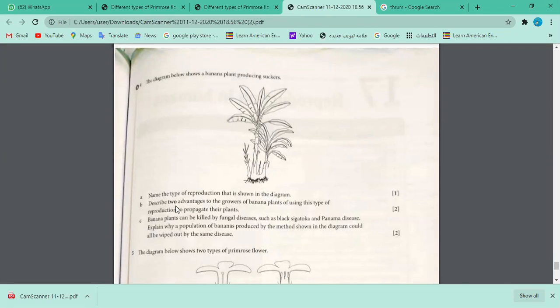Very good. Okay. Describe 2 advantages to growers of banana, those farmers who are using banana plants by using this type of reproduction to propagate their plants. So I pick up this sucker, the smaller young plant, and I plant it here. So what is the advantage now? What are the advantages to have such a crop or such a garden of bananas? Any 2?